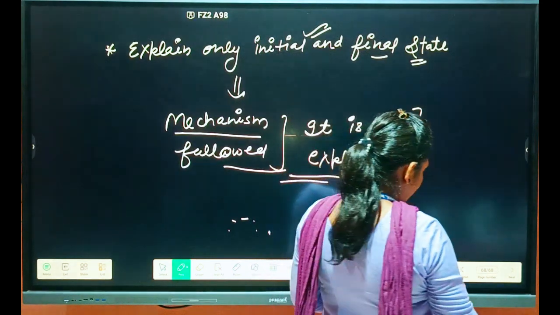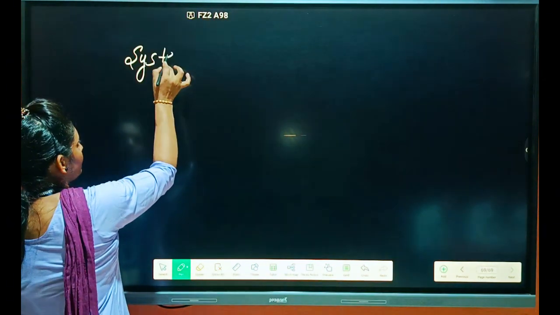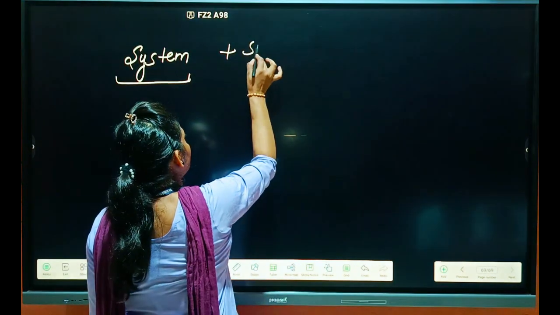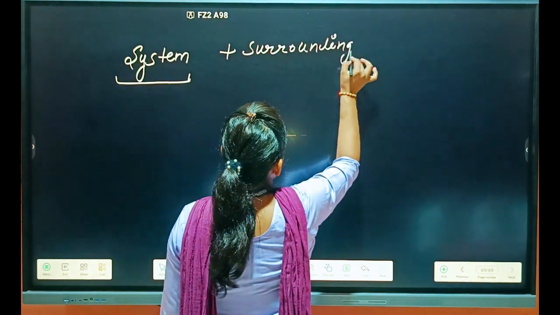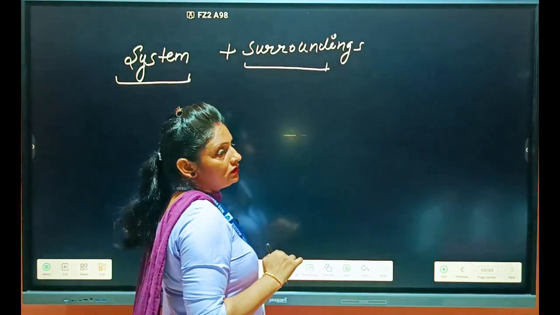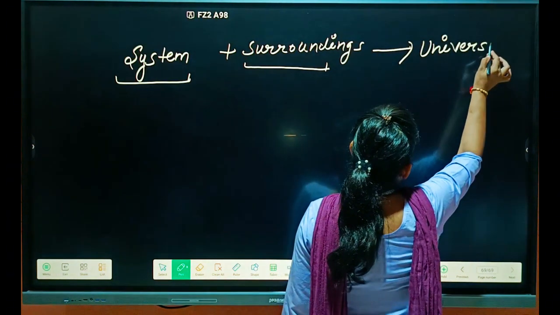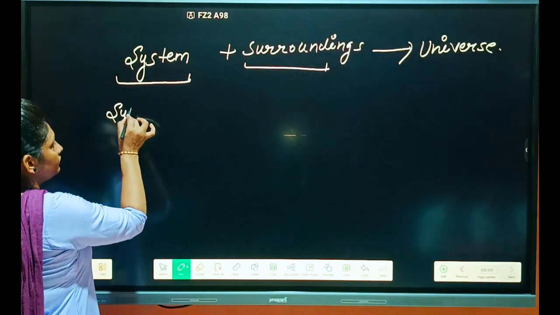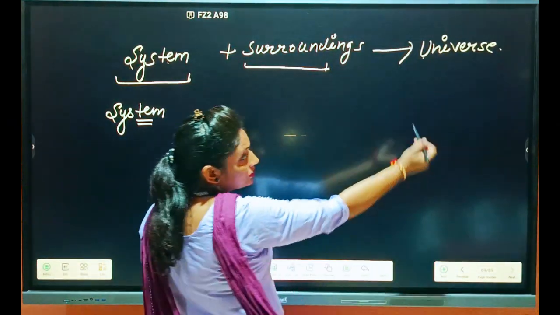Yes. Students, there are some simple terms of thermodynamics. First one is the system. You know, the universe is made up of two things, system and surroundings. Combined, they make the universe. If I talk about the system, you know very well it is a part of the universe.